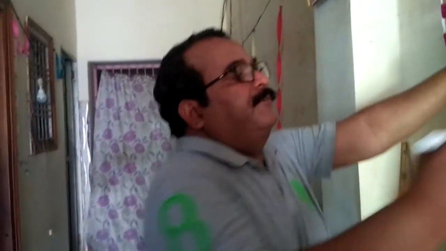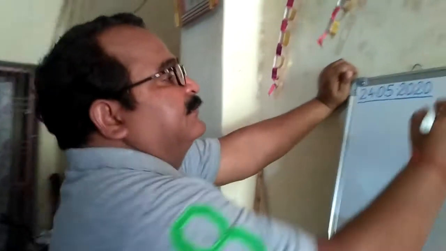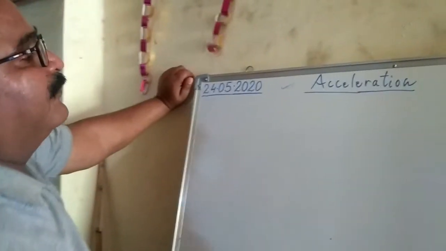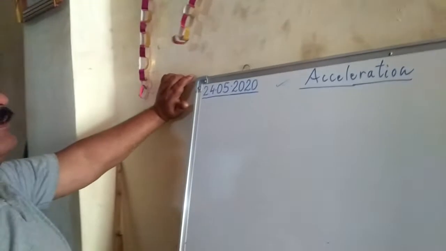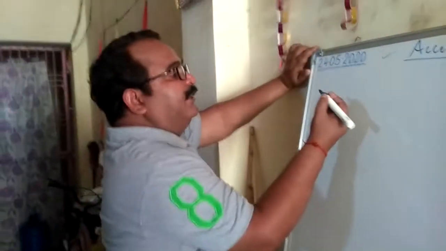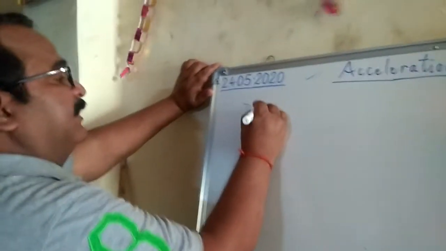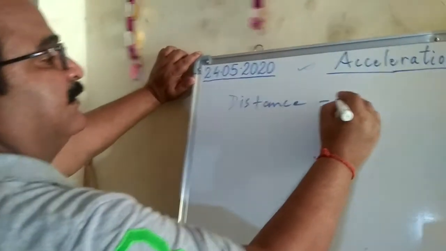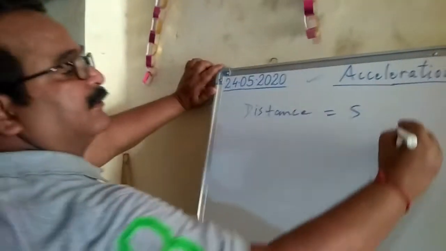Good morning, students. Today we will study a new topic in physics in class 9, that is acceleration. Before explaining the concept of acceleration, we recapitulate some points like distance. As we have already learned, distance is written as a small s.